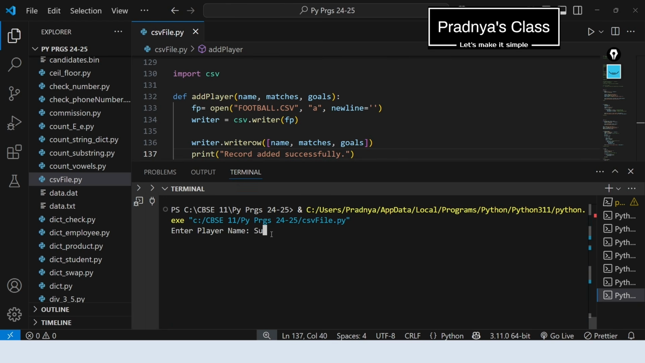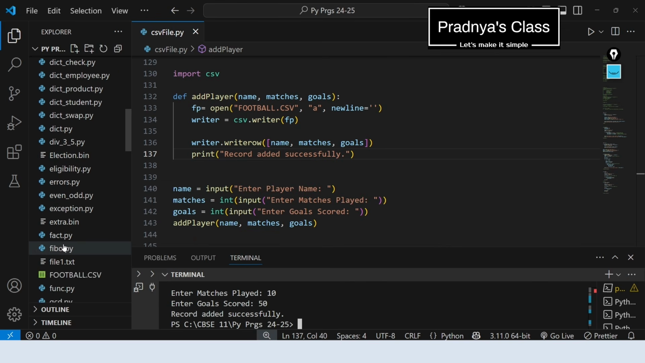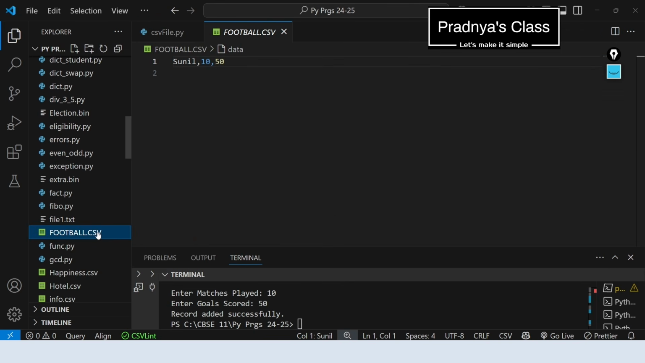The first player name which will come to my mind regarding football is Sunil Chhetri. Let's enter some random data because I have no idea of exact data. Let's open this football.csv file and check out. Look at the file content. One record got added to the football.csv file.